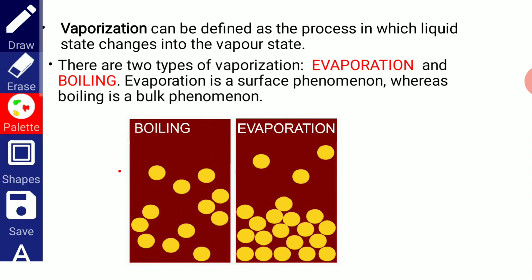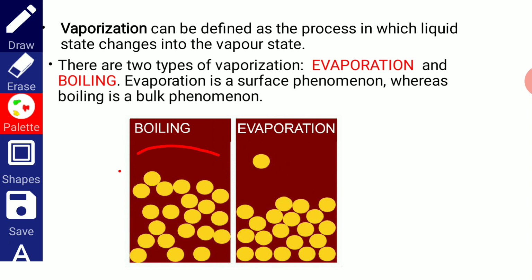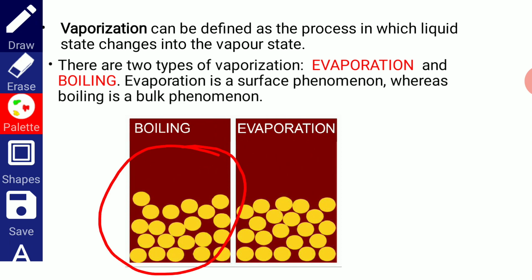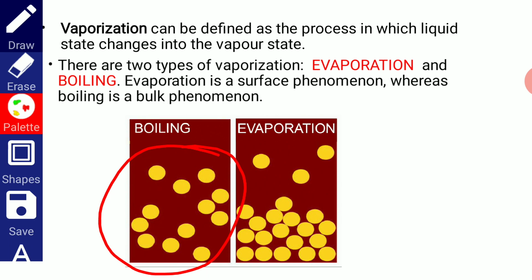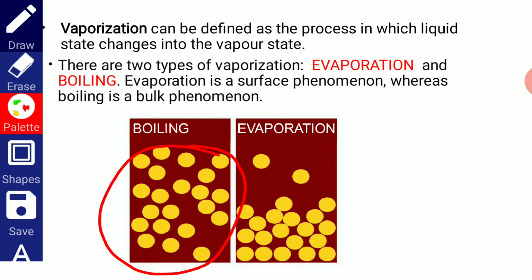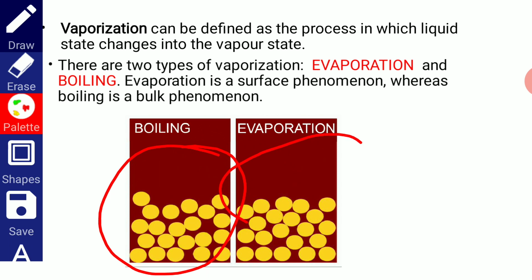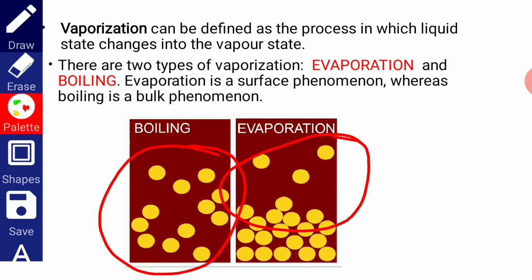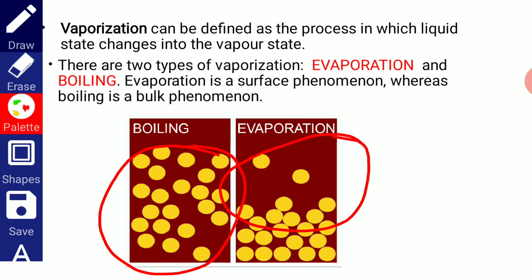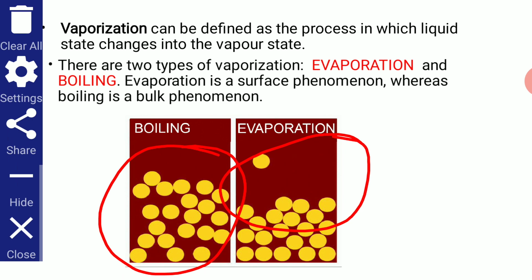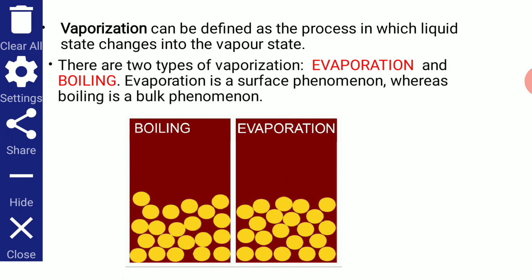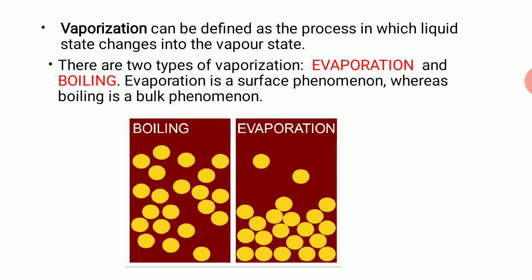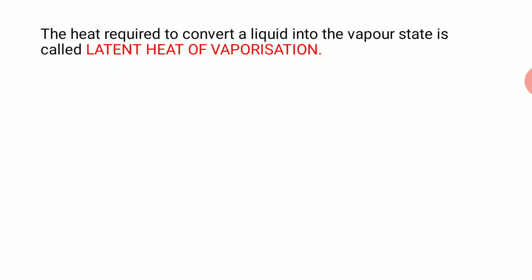The differences between evaporation and boiling can be seen from the given diagram. As you can see, in boiling, all the particles of the liquid are involved in the change of state, but in evaporation, only the surface molecules are involved. So, boiling and evaporation differ in phenomenon, but both are similar in changing state.